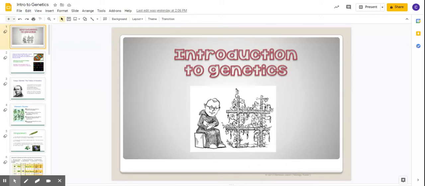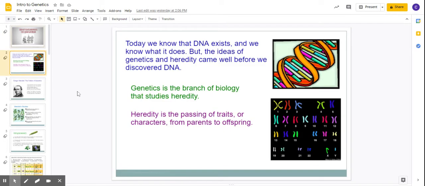In this set of notes, we're going to be looking at an introduction to what's called genetics, or how traits are passed from parent to offspring. Today we know that DNA exists, and we know what it does, which we've talked about in previous lessons. But the ideas of genetics and heredity came long before we even discovered DNA.